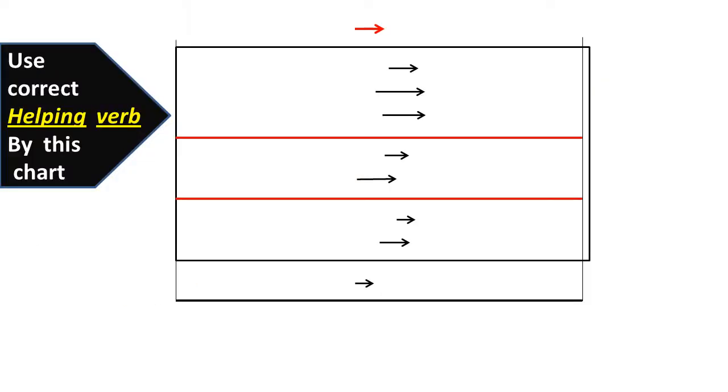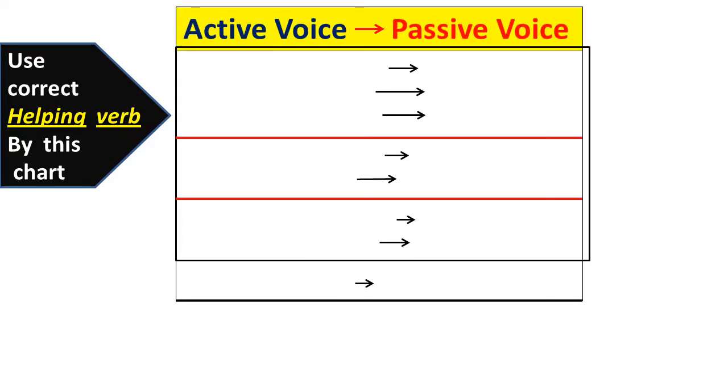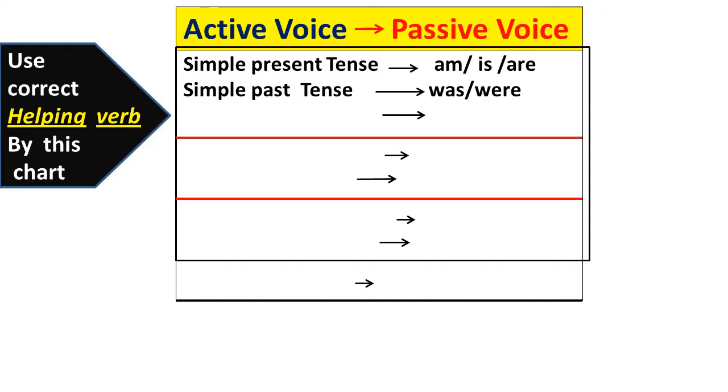After understanding the formula, we have to use the correct helping verbs by these charts. If in the sentence there is simple present tense, we will use am, is, are in passive voice. If simple past tense, you will use was, were. If simple future tense, we will use shall be or will be. These are the simple present, simple past, and simple future tenses.